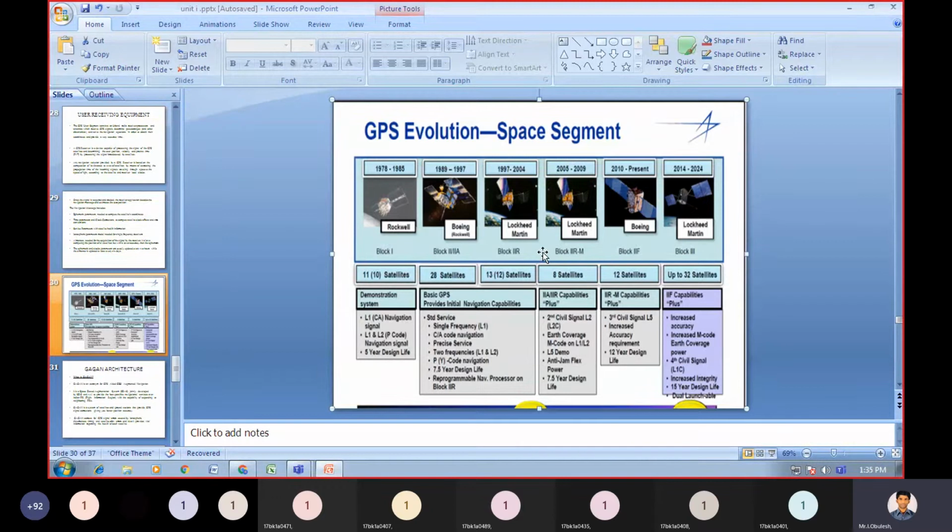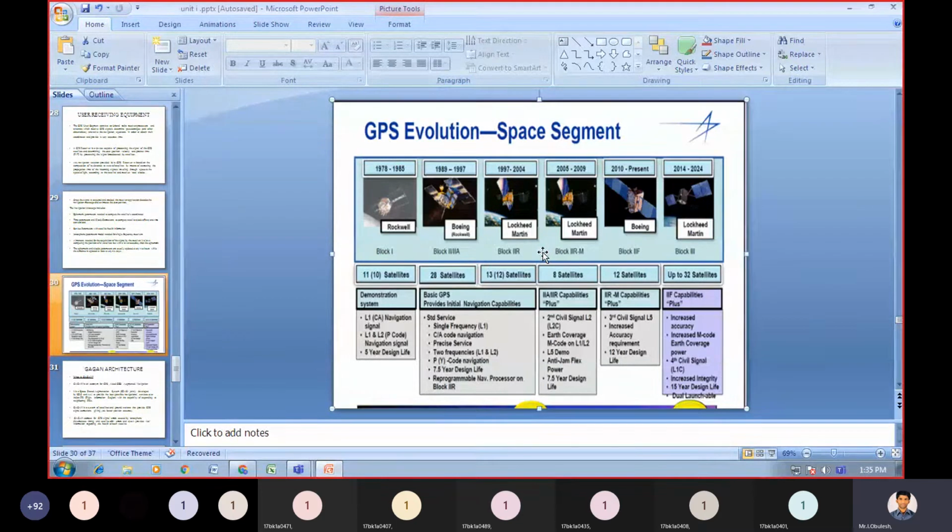Then the next one is Lockheed Martin from 2005 to 2009. Here we are using block IIR-M. Here we need to use 8 satellites in the space segment. Here we have the capabilities plus a second civil signal, L2C, which will cover Earth.